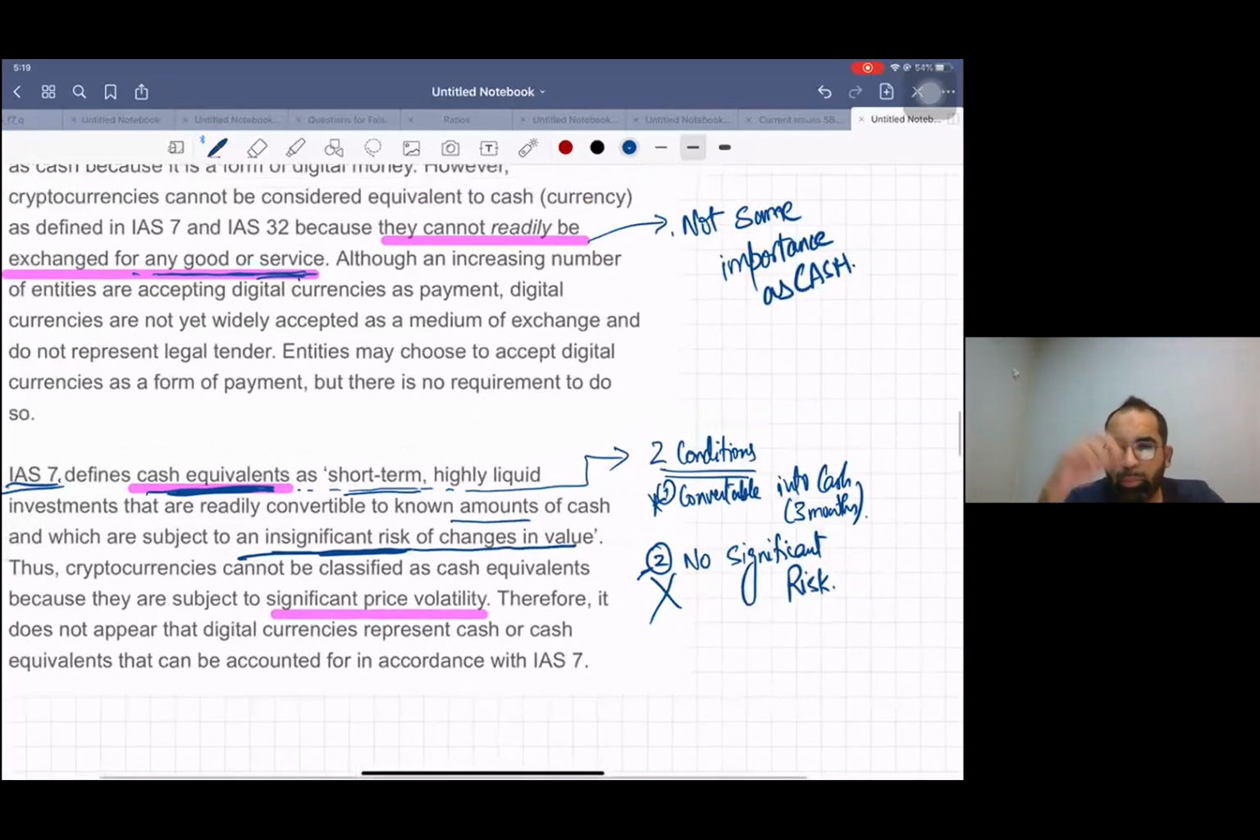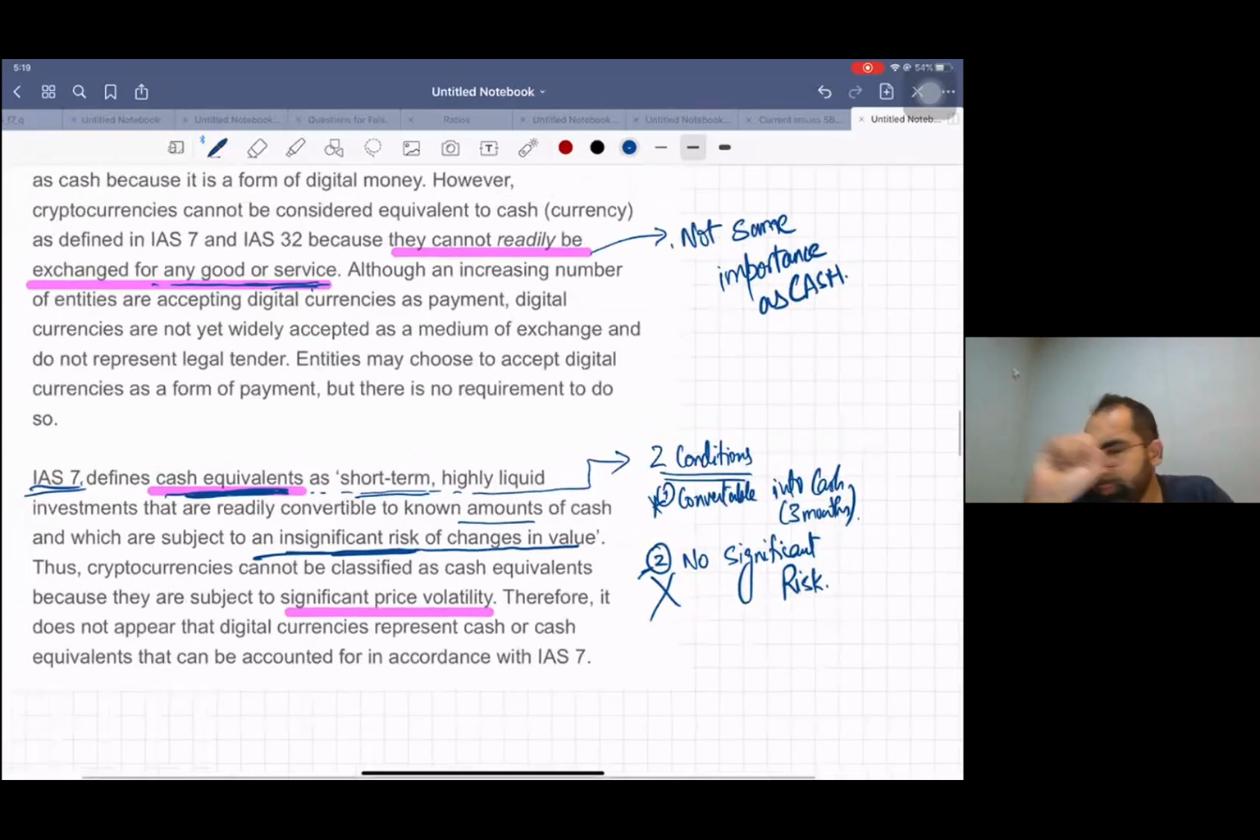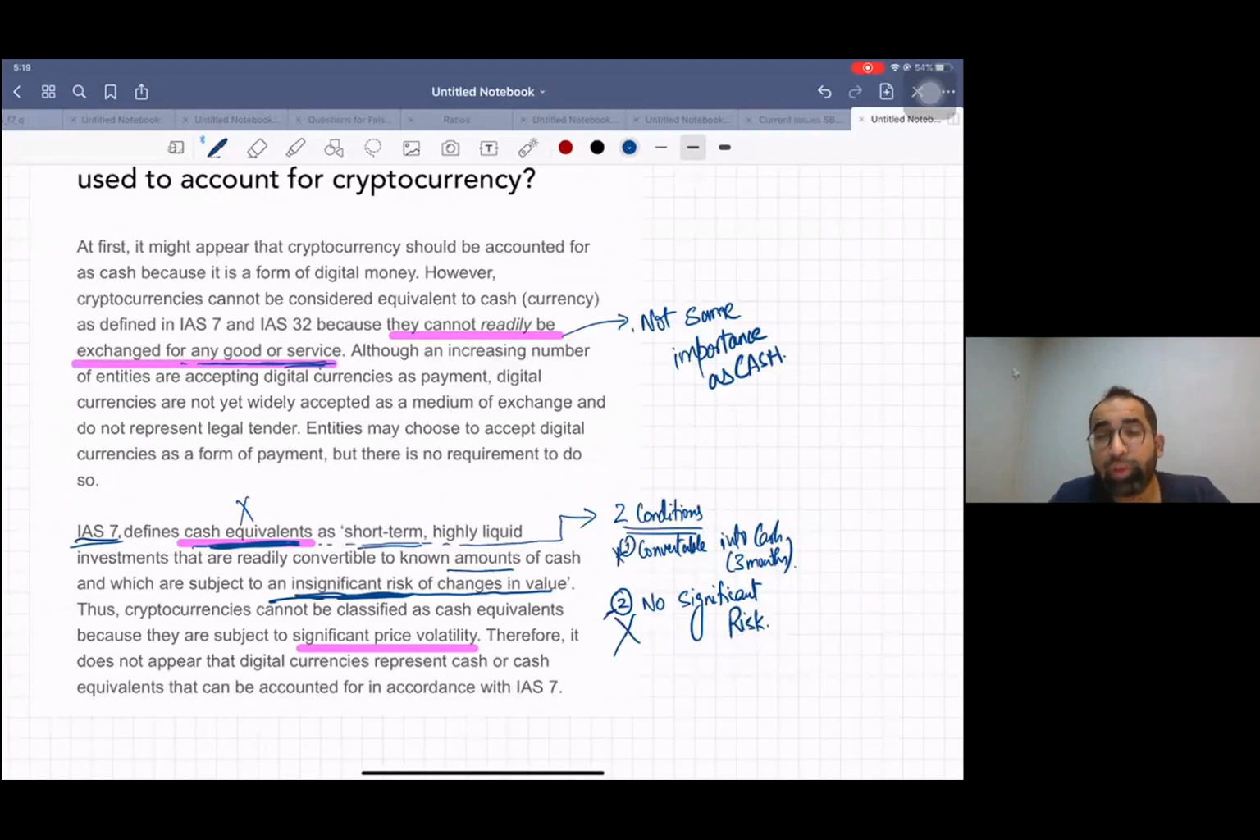So in these two paragraphs, you have seen it's not cash. Cryptocurrencies are not cash. And in the second line, we proved that it is not cash equivalent as well. It is not cash and not cash equivalent as well.